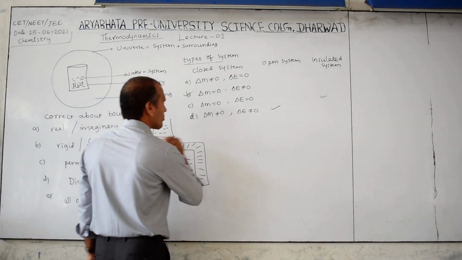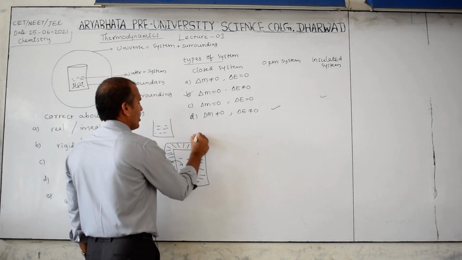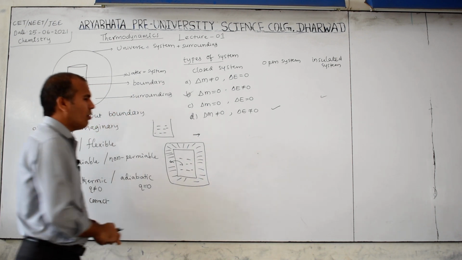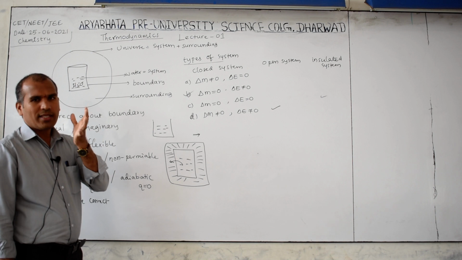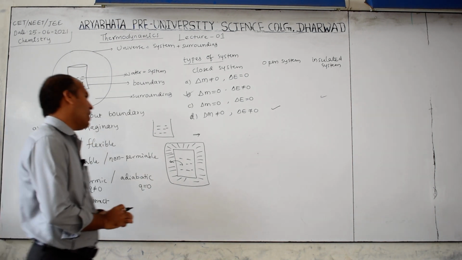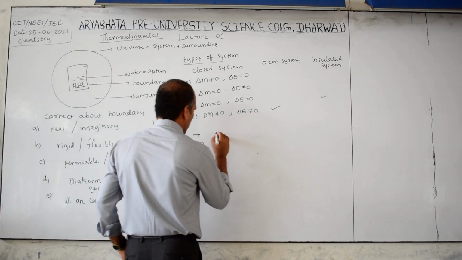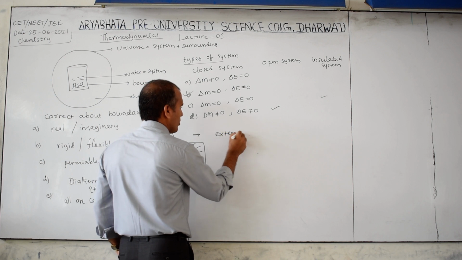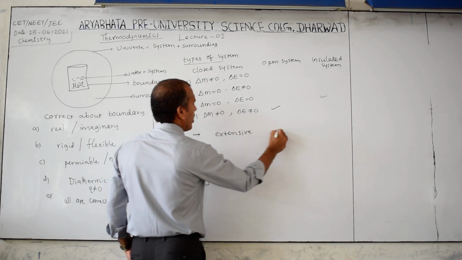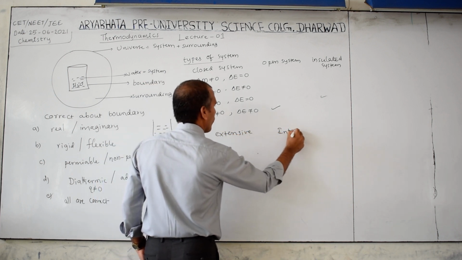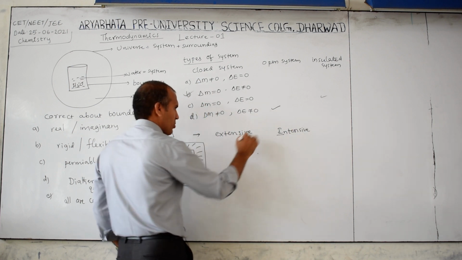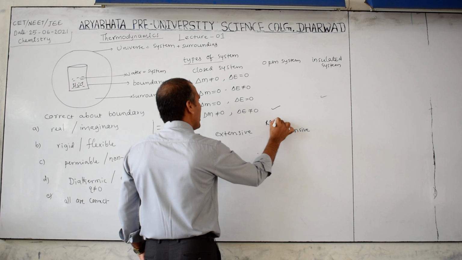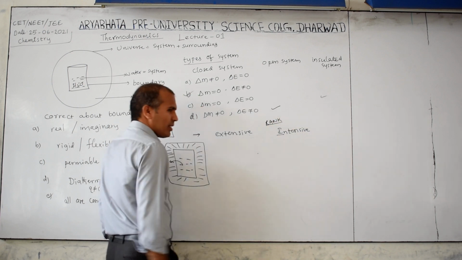Next, after this, we have the main question I am discussing here: extensive property and intensive property. Here the I is there for remembering purposes. Here is a shortcut on how to remember intensive property and extensive property.